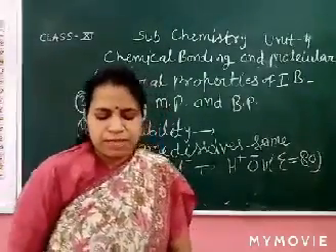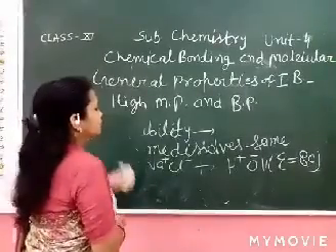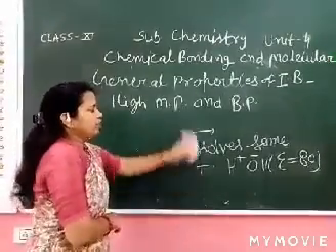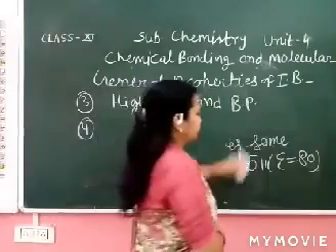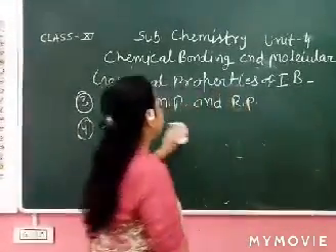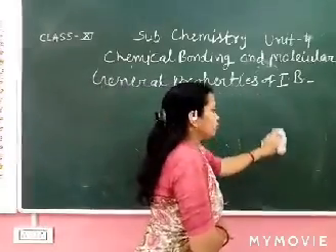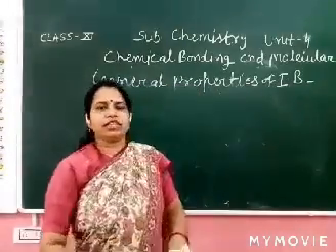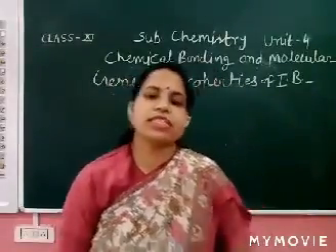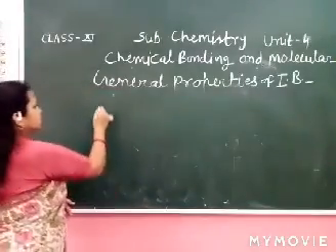There are some examples of polar solvents. So ionic compounds are polar and they are soluble in water. The reason is clear to all of you: they have ions and water also has ions, so they dissolve in polar solvents. So what is the conclusion?